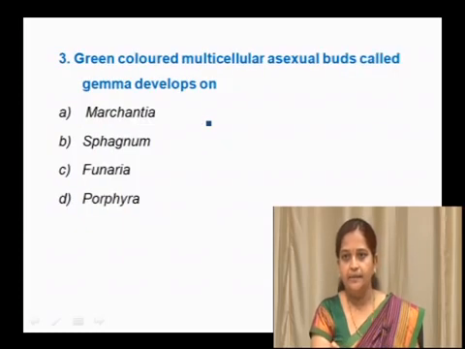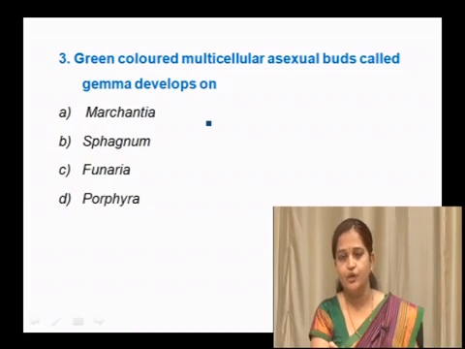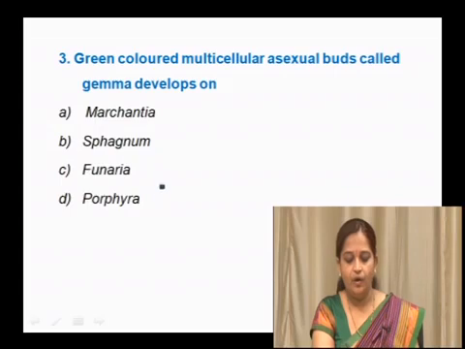Green colored multicellular asexual buds called gemmae are found in gemma cups on which of the following organisms? Is it Marchantia, Sphagnum, Funaria or Porphyra? Here you can see these three examples belong to bryophytes and this is an algae example.